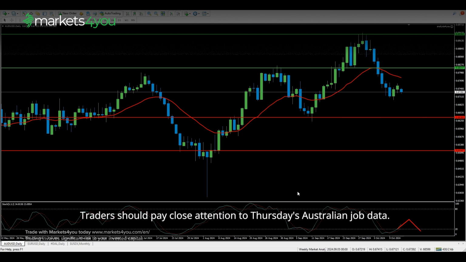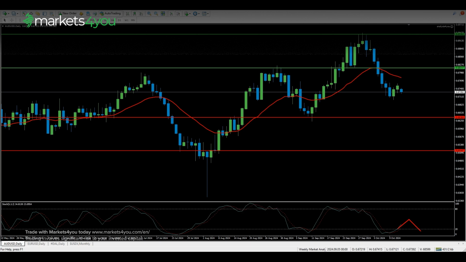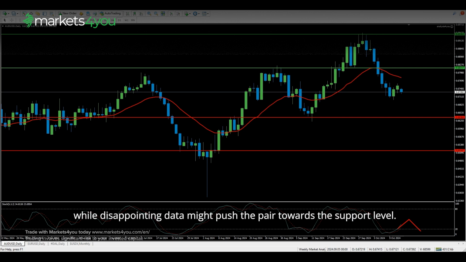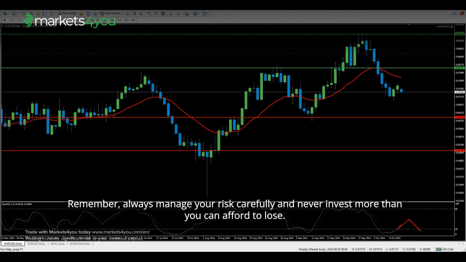Traders should pay close attention to Thursday's Australian job data. Strong employment figures could provide the catalyst for a move towards the resistance, while disappointing data might push the pair towards the support level. Remember, always manage your risk carefully and never invest more than you can afford to lose.